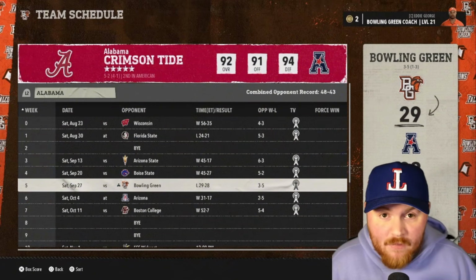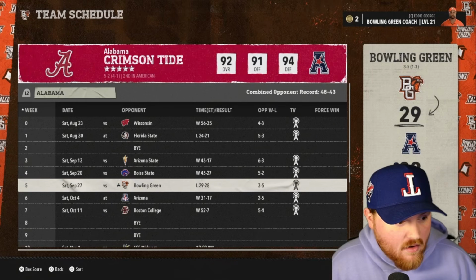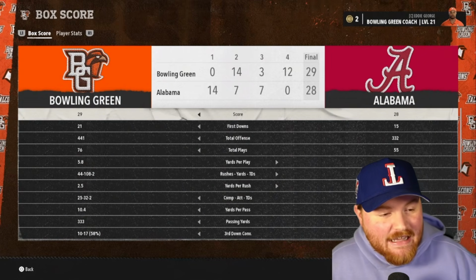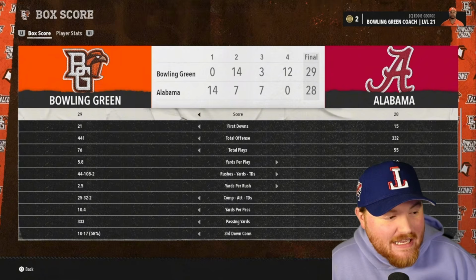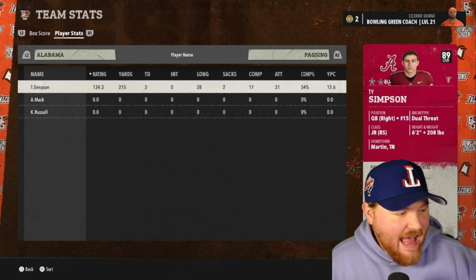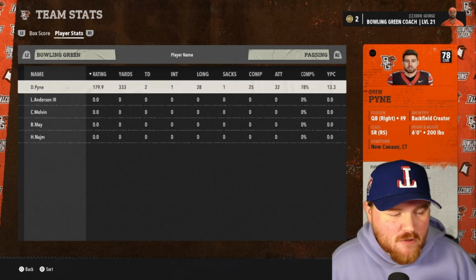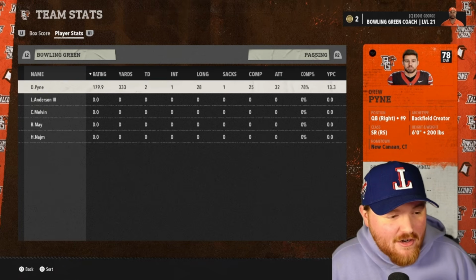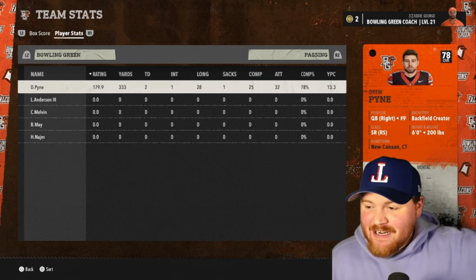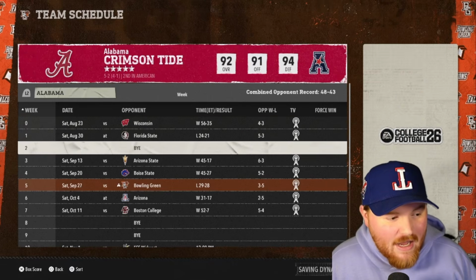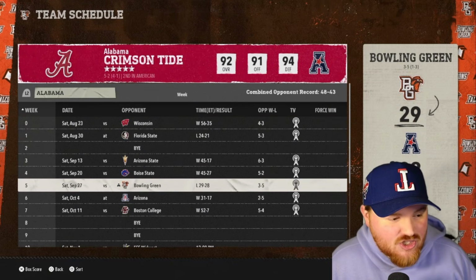We beat Alabama? What the hell? Bowling Green beat Alabama. We came back from 11 down in the fourth quarter to beat Alabama. That right there. Let's go. Drew Pine, 333 yards passing. Bowling Green is here, baby. Forget what I said. Not a rough start. 3-5 with a win against Alabama. Holy shit, what a win.